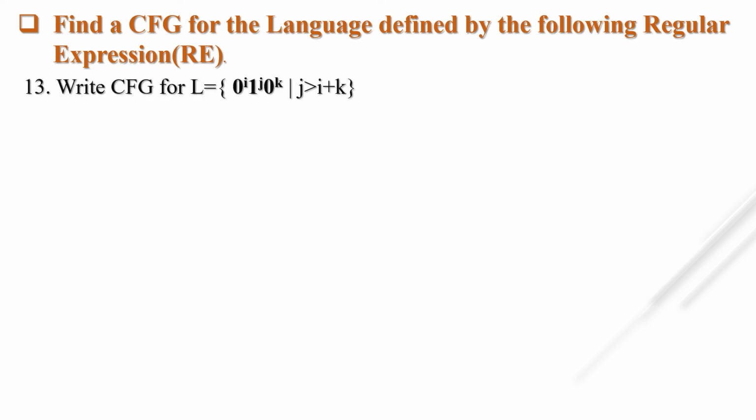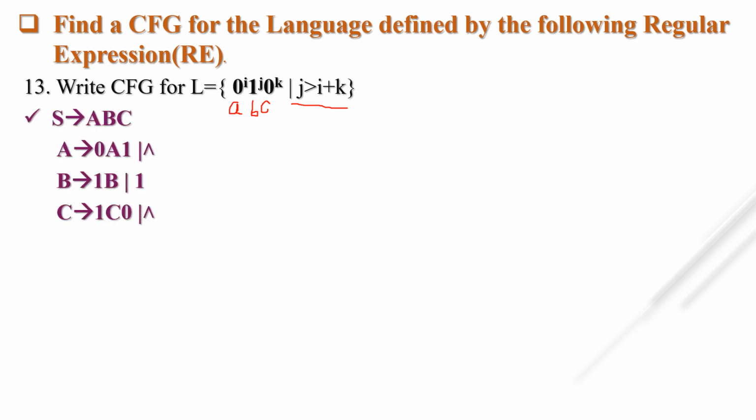So the next one is write a CFG for the language 0 of I, 1 of J and 0 of K, where the condition is similar to the previous example. Okay. Instead of A, what will be there? 0. Instead of B, what is there? 1. And instead of C in the previous example, 0. So instead of A, we have to write 0. Instead of B, we have to write 1. And instead of C, we have to write 0. What is the CFG? Similar to the previous one.